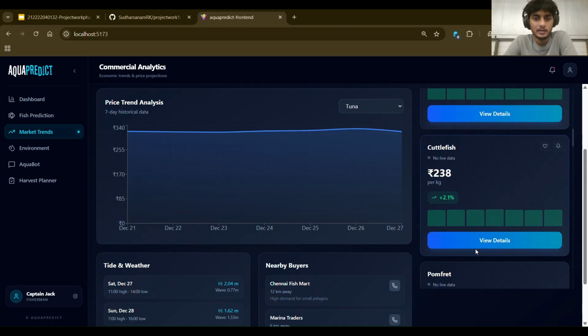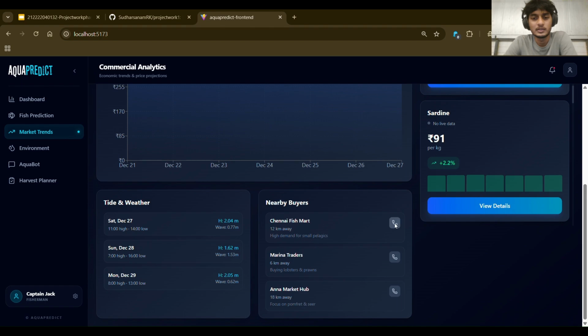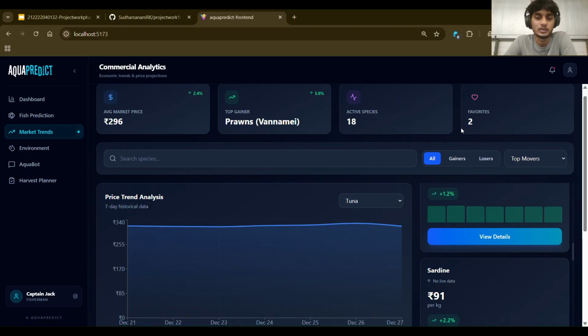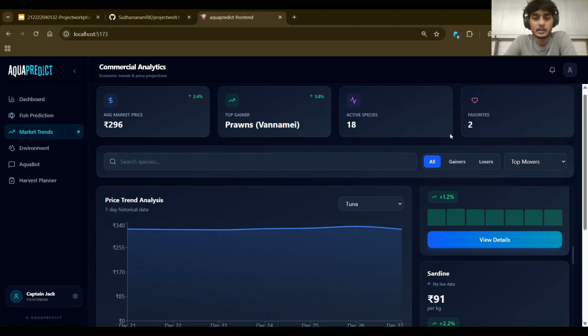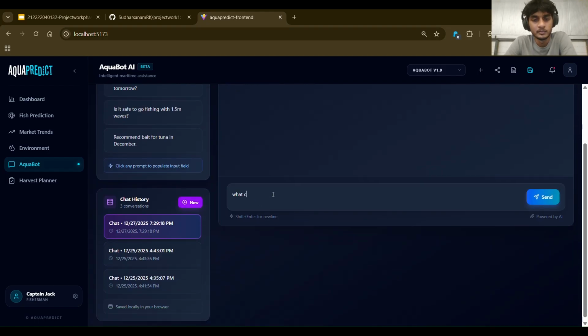Like market trends and environment, here we see that catching fish is only half of the battle, and selling them at the right price is the other. Our commercial analytics module tracks the real-time volatility. We feature a price trend analysis graph for top tier species like tuna alongside gainers and losers list. Directly integrated here is our nearby buyers directory, tied with the telemetry. By seeing that the high tide is expected at a certain time alongside a certain wave height, the captain can decide if it is safe to dock at a port or if he could wait for better conditions.